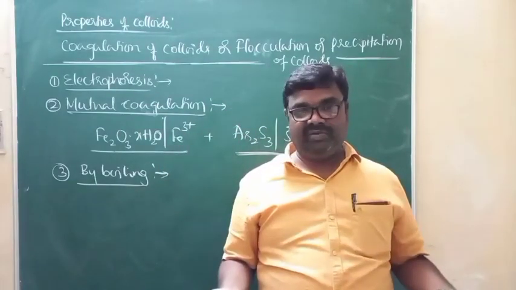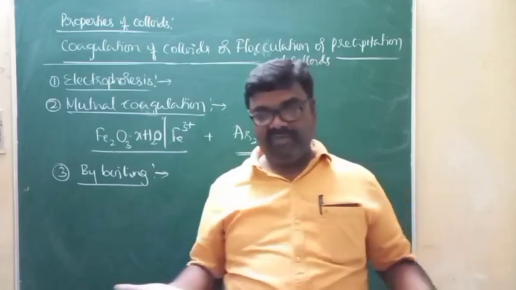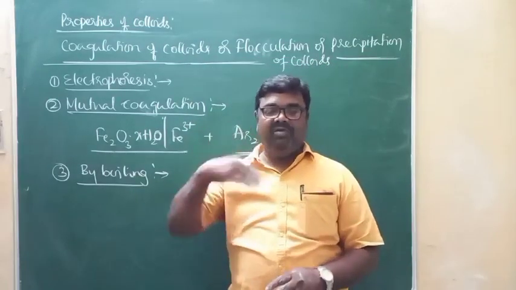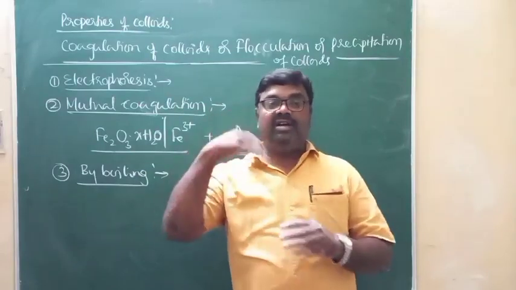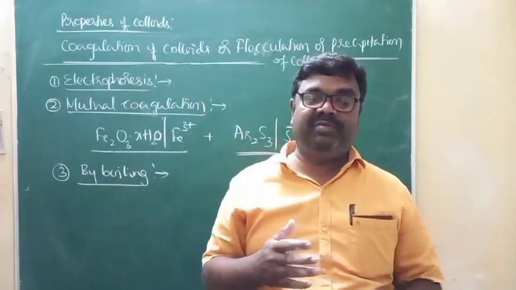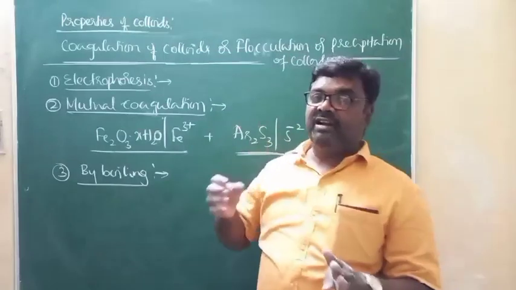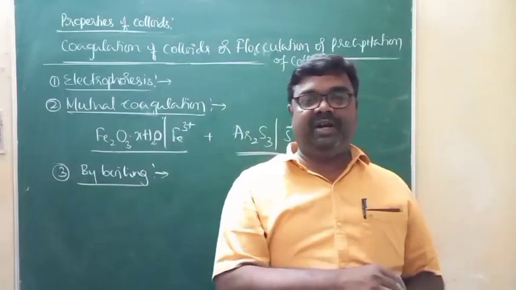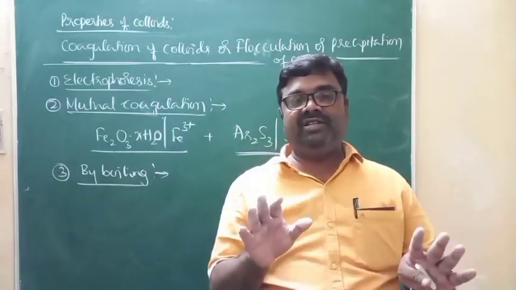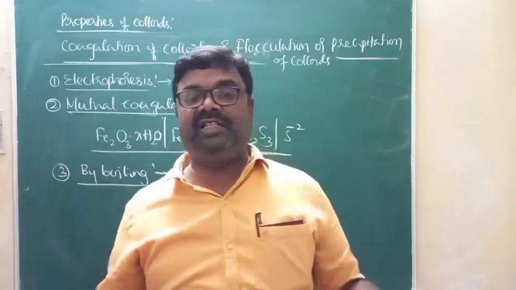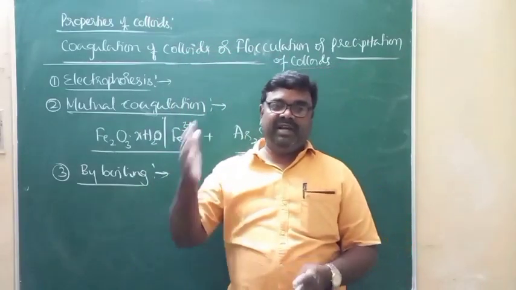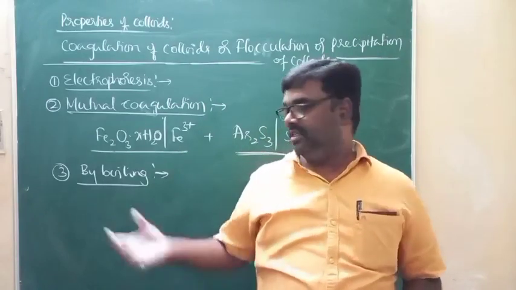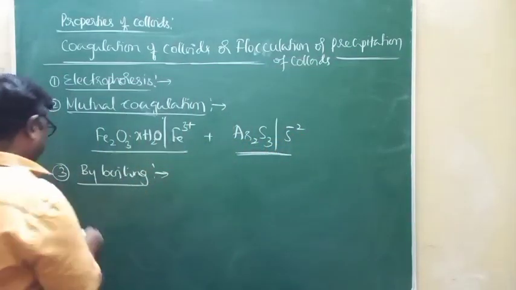Naturally, the charges over the surface of colloidal particles will be removed or disturbed, and that disturbance results in aggregation of particles. If aggregation of particles takes place, that results in coagulation. So this is the third method for the coagulation of colloids.